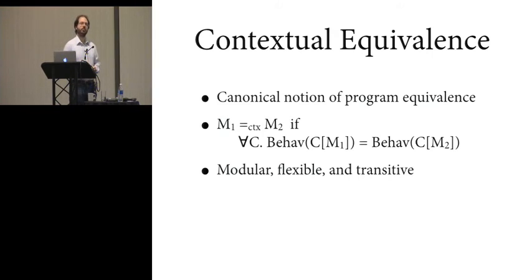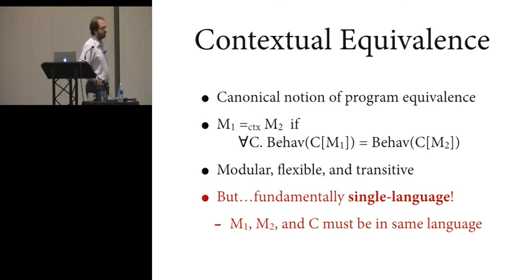It's also very flexible in the sense that it's extensional. It doesn't say anything about why you can transform, what specific transformations are allowed. It just says that you can't tell the difference between the modules. The Achilles heel of contextual equivalence, however, is that it's fundamentally a single language notion. Because you have to link M1 and M2 with this same context C, it means that M1, M2, and C must all be interoperable in the same language.